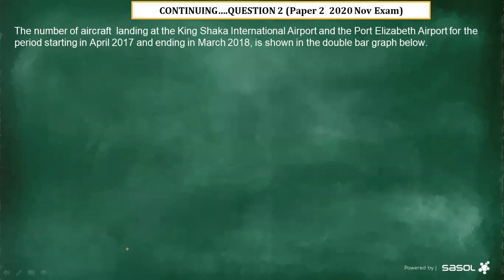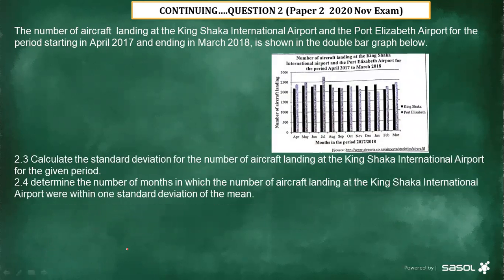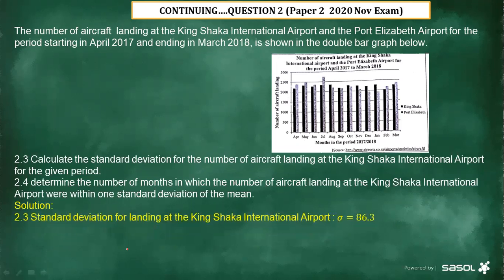The question still continues. We have the same scenario, and then we have a new question. 2.3, calculate the standard deviation of the number of aircraft landing at the Kinshasa International Airport for the given period. So you remember the data that is given to us. Now this is the standard deviation for the landing at the Kinshasa International Airport.